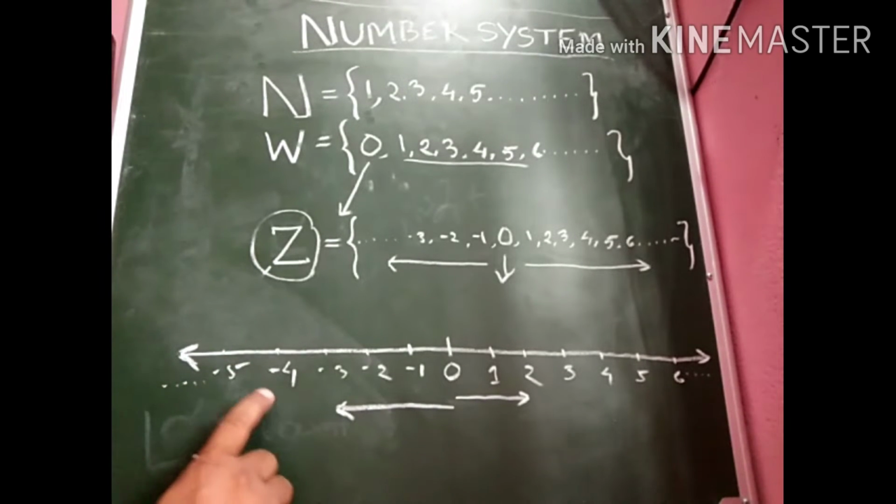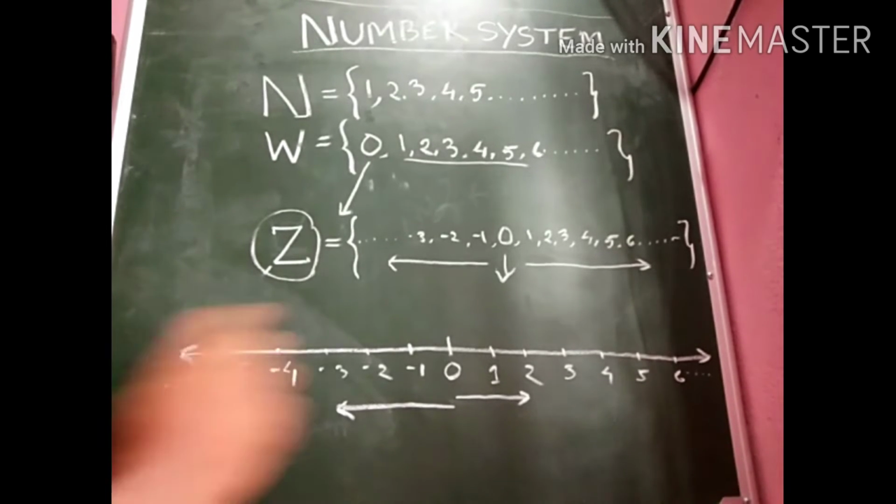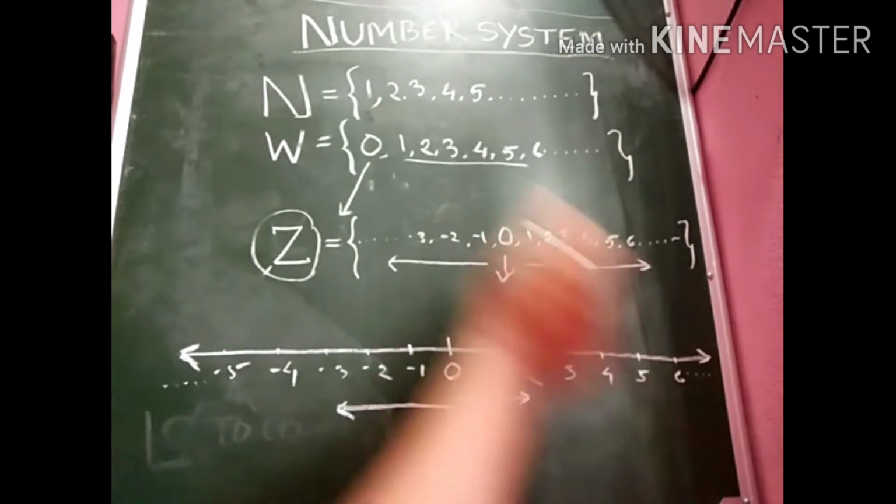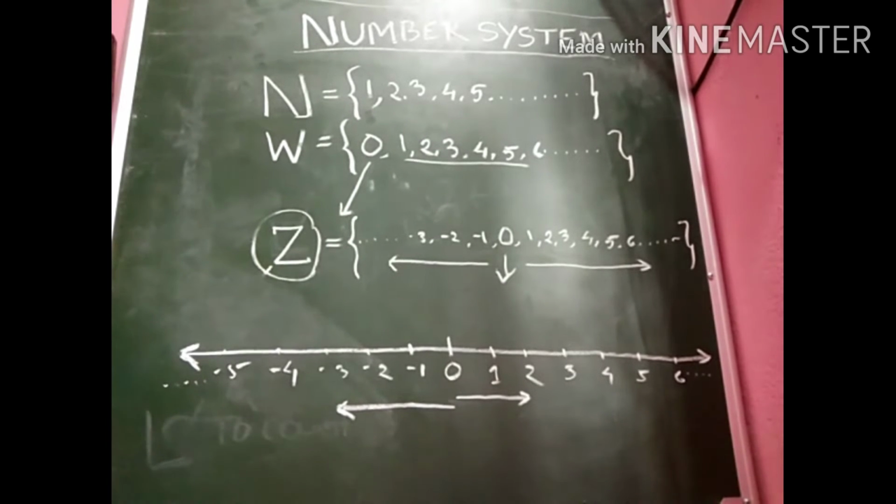So the smallest integer cannot exist. Similarly, the largest integer also cannot exist. So there is no smallest and largest integer in the set of integers.